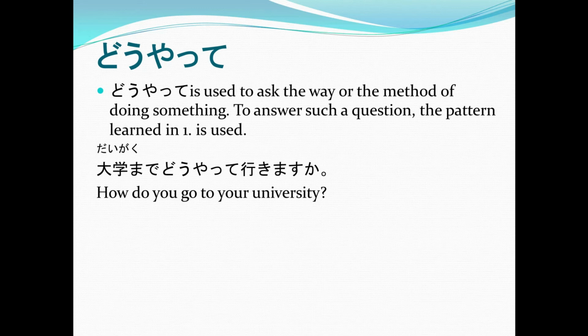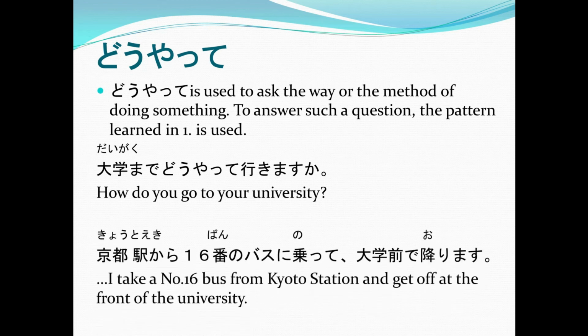So again, to answer this question, the pattern that we learned from the first slide is to be used. Here is an example answer. Kyoto eki kara 16番のバスに乗ってDaigaku maede orimasu.